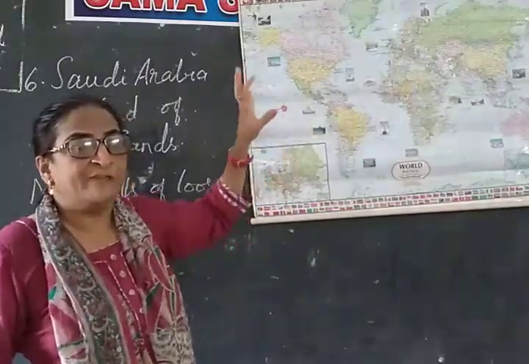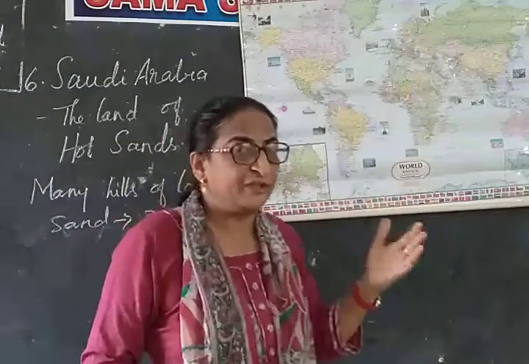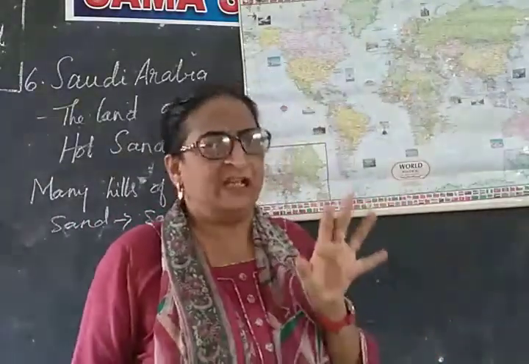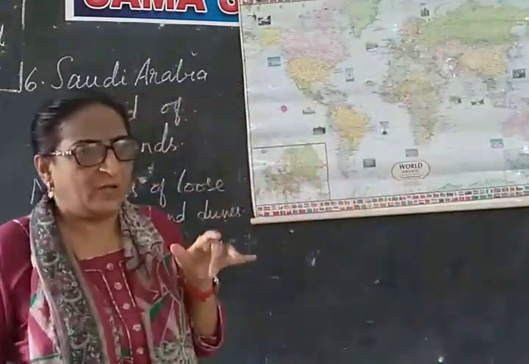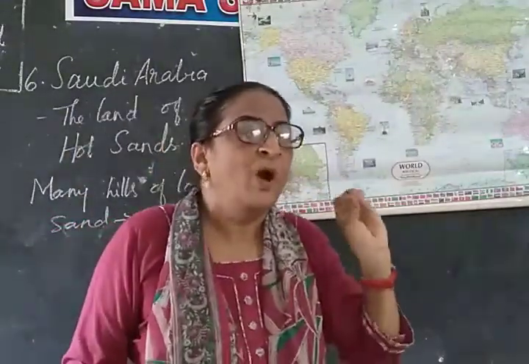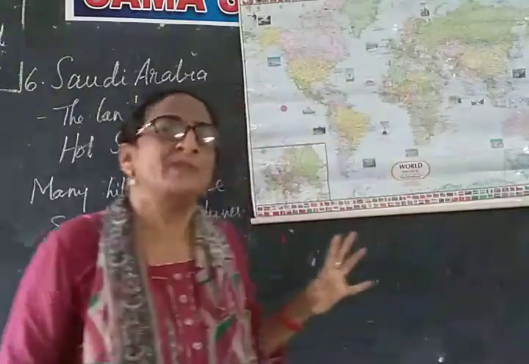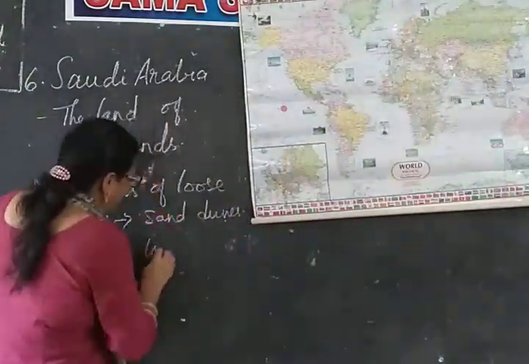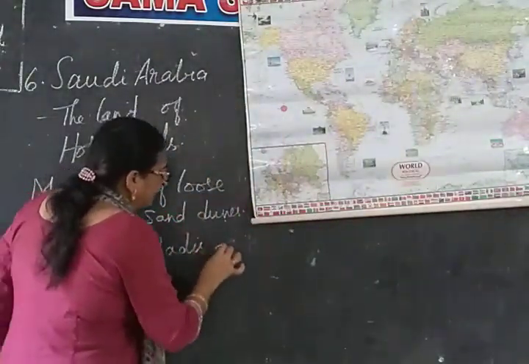Now what happens? The rainfall is very scanty here. One more feature of the desert is the rainfall is very less. When the rainfall is very less, what will happen? Only at the time of rain you will see some wadis or temporary streams will be formed. You will find wadis or temporary streams.